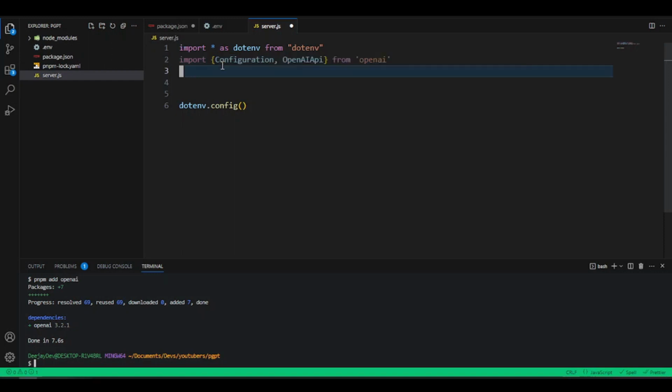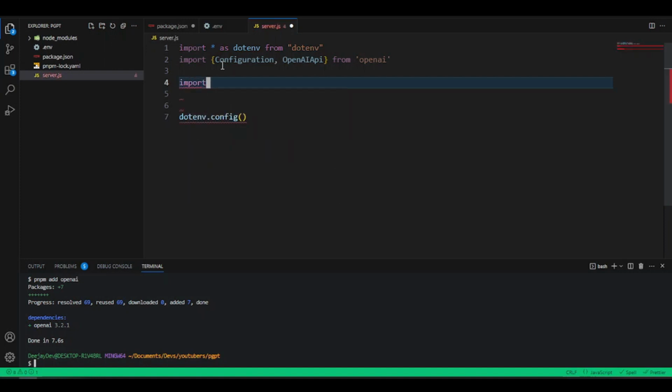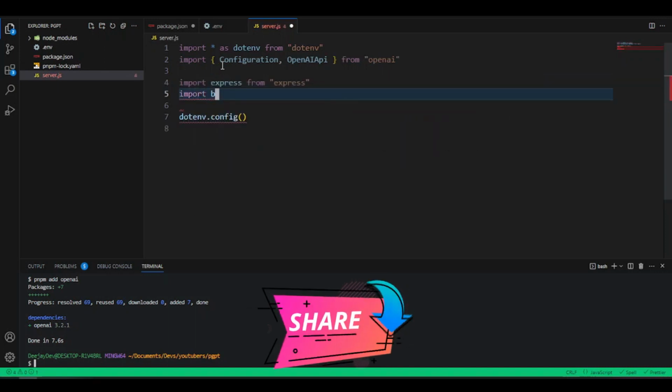The next thing we need is to import those other packages. So maybe we first import them. We'll say import, and I'm going to explain what each one does. So we're going to import express. We will still import another one. We'll import body-parser.